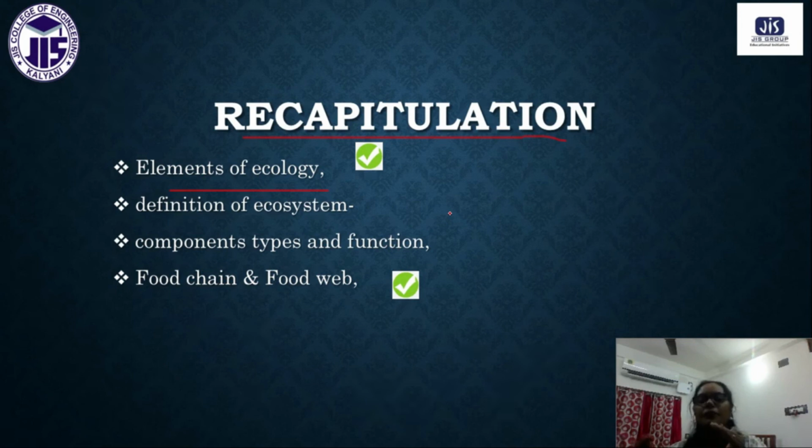And ecology means this part of science in which we discuss the interconnection between the biotic and abiotic components that we have in our environment. We have discussed the types of components and their functions, and also the food chain and food web. Next day we will discuss some types of ecosystem.